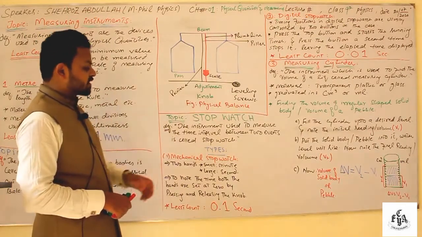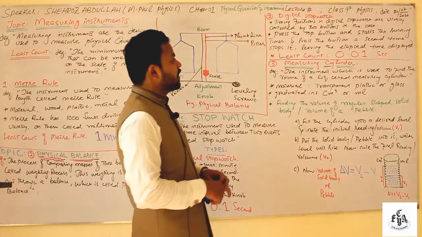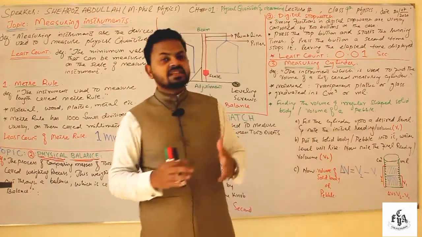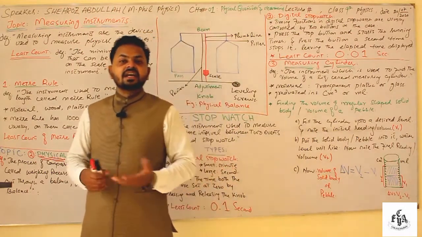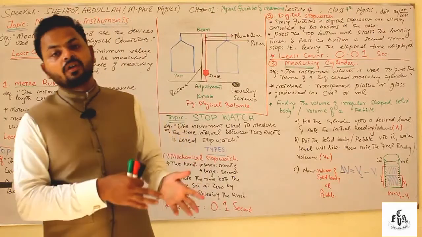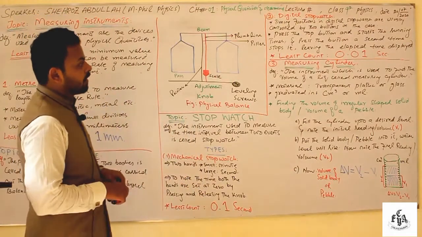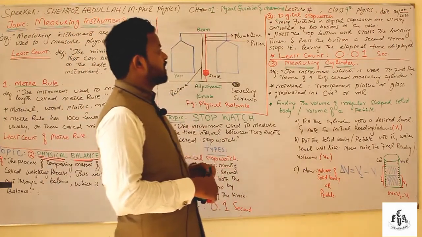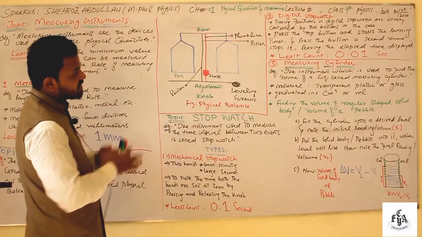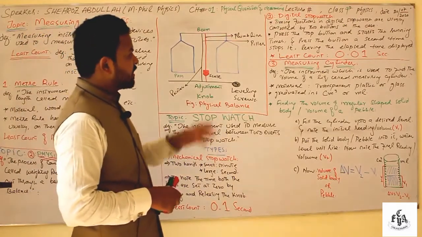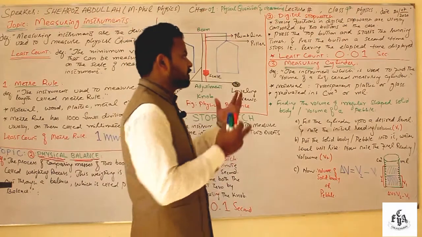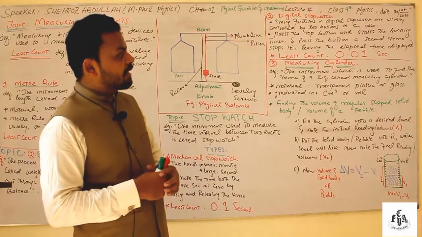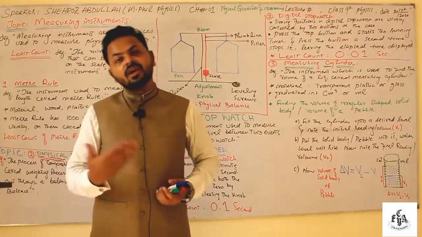The least count of the mechanical stopwatch is 0.1 second, and the least count of the digital stopwatch is 0.01 seconds. You know, digital stopwatch is basically like a digital watch. It has two buttons, with similar working for minute and second. Timing functions in a digital stopwatch are usually controlled by two buttons on the case. So press the top button to start the running timer, and press the button again a second time, it stops, leaving the time elapsed displayed, so you can measure the time very easily.